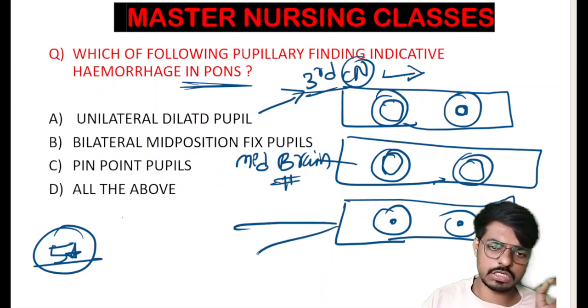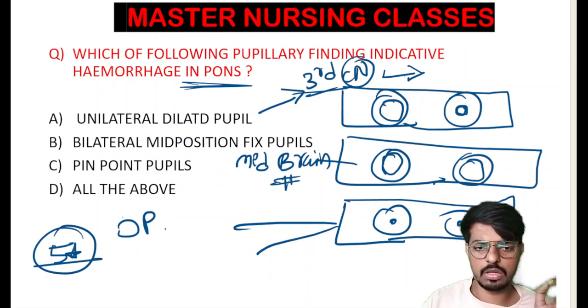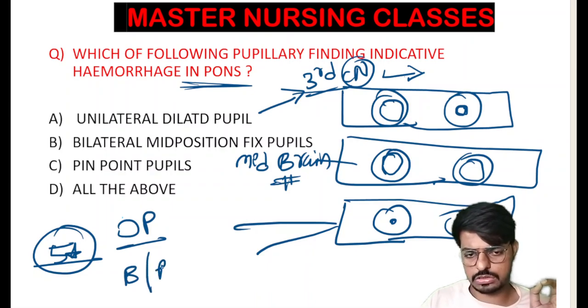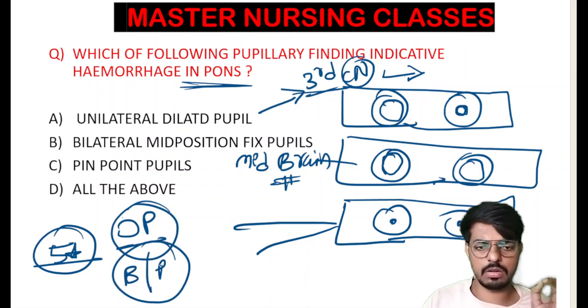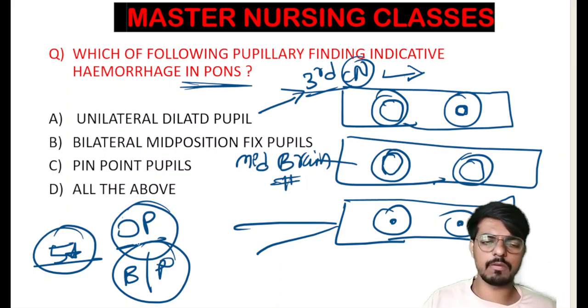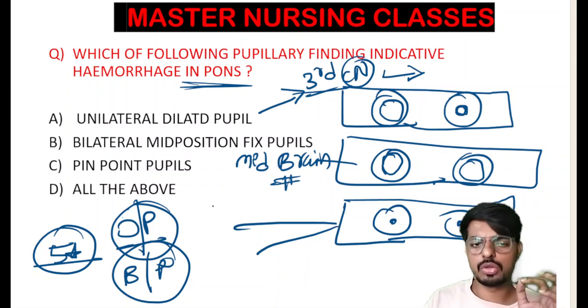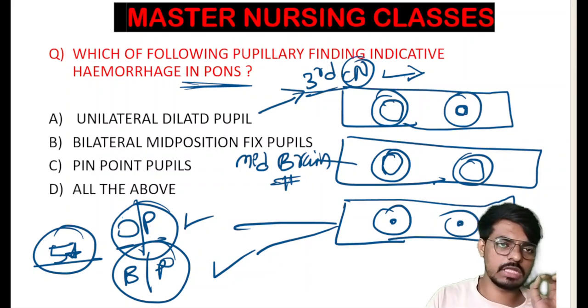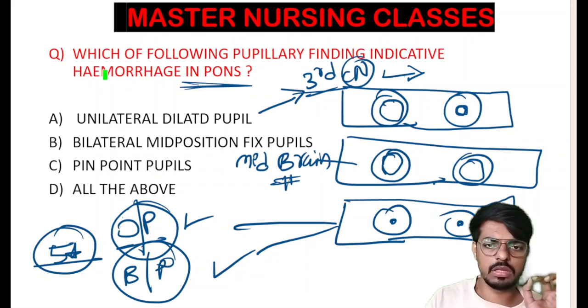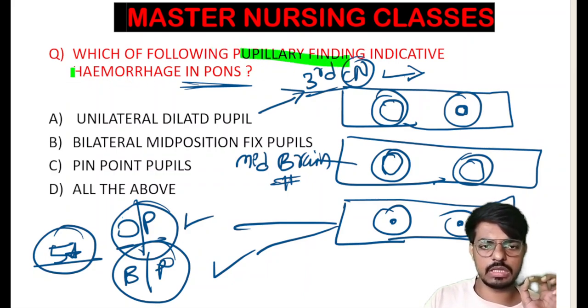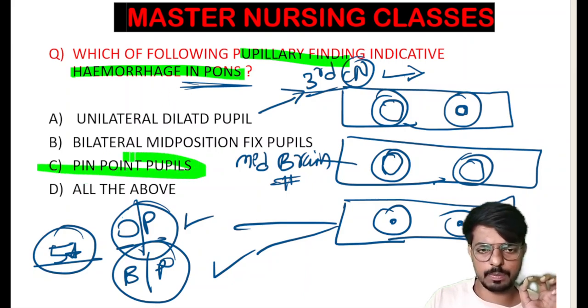Students, whenever a patient comes with organophosphorus poisoning, and whenever a patient comes with bleeding or hemorrhage in the pons, we will see bilaterally pinpoint constricted pupils. Classically, these are the two conditions: OP poisoning and pontine hemorrhage. The question here is about the pupillary finding indicating hemorrhage in the pons, so the pinpoint pupil is our answer.